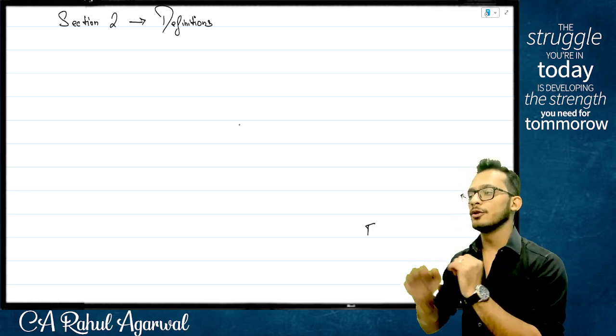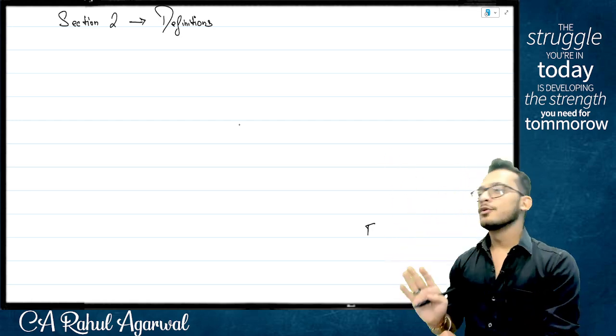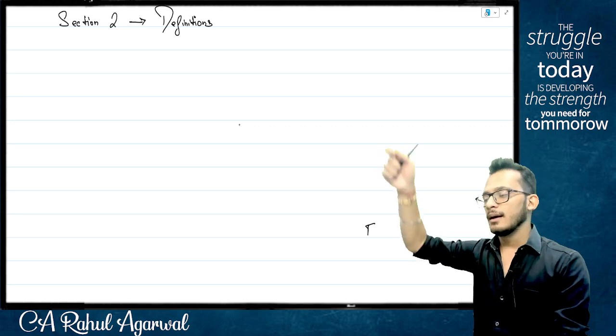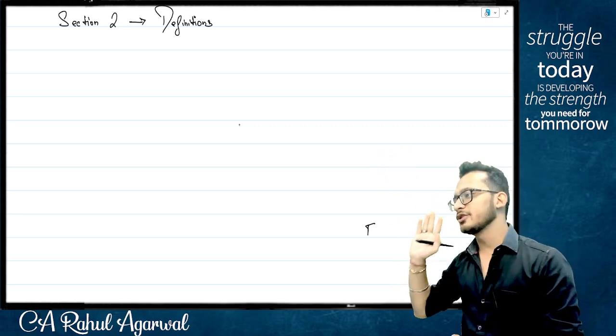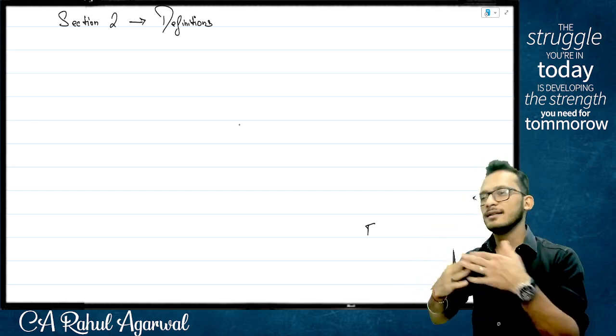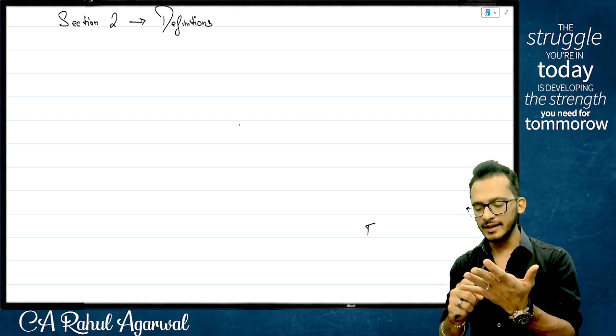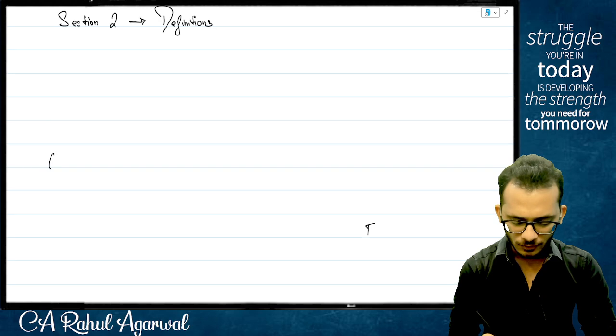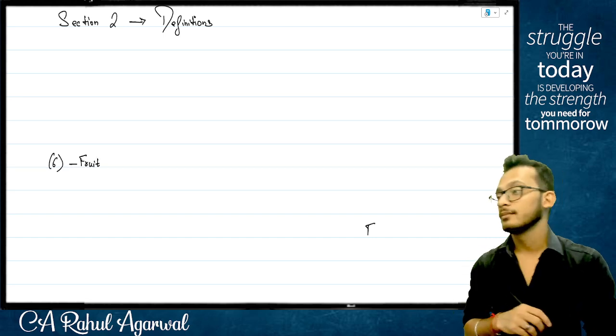No. I will always prefer to do it in rules of India. In rules of India, whenever section 2 is defined, it should always be defined in alphabetical order. So I am not putting section 2 clause 1 as fruit. I am taking some gap. Let's do it in alphabetical order itself. So A, B, C, D, E, F. So which means I am doing section 2 clause as fruit. Yes or no?